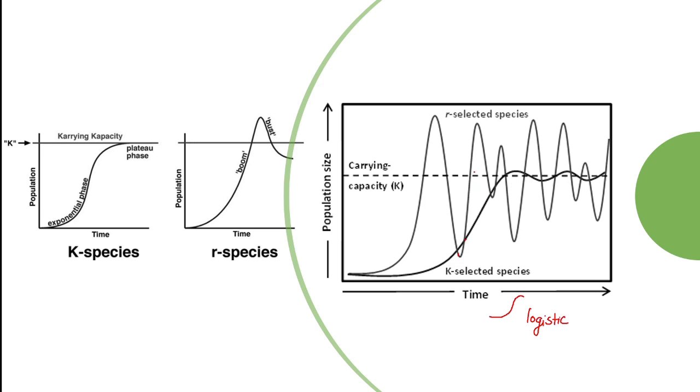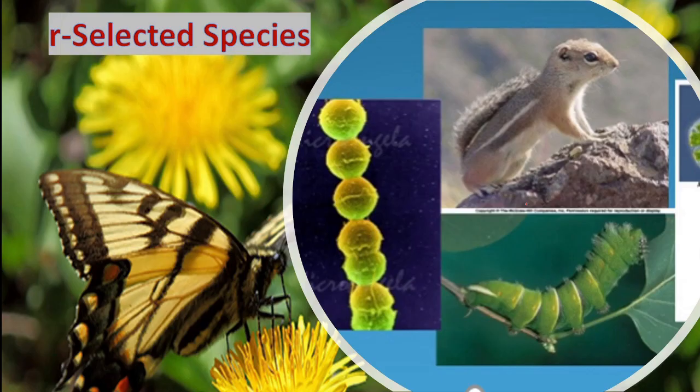In this you can see up and down, that is boom, you can see rapid boom and then burst, again rapid boom, then again burst. So these are the two types of curves that you can see with respect to K species as well as R species. The R species are living in unstable environment. They need to ensure some of their numbers survive the dangers of their environment. Therefore, they keep on blooming and then dropping down.